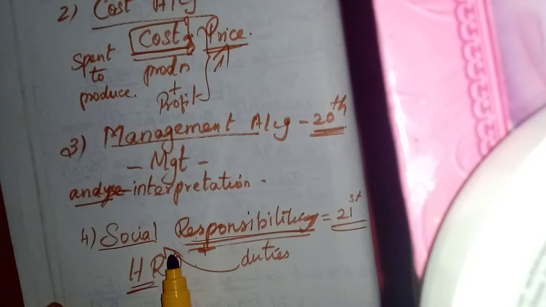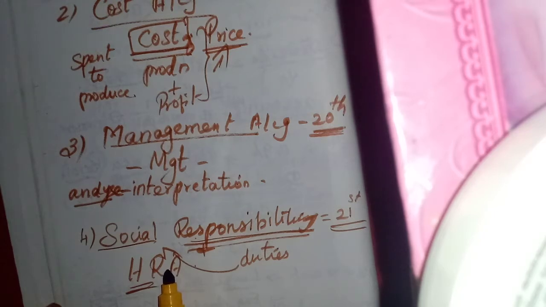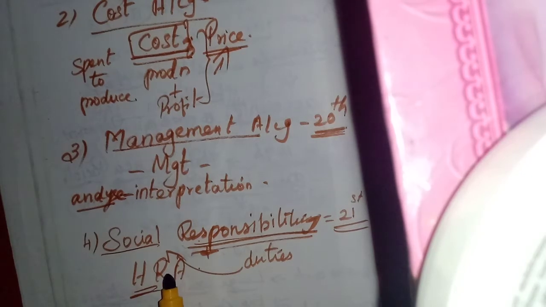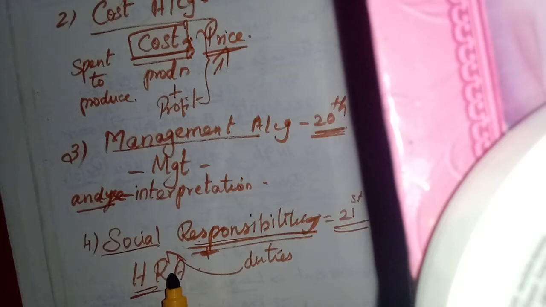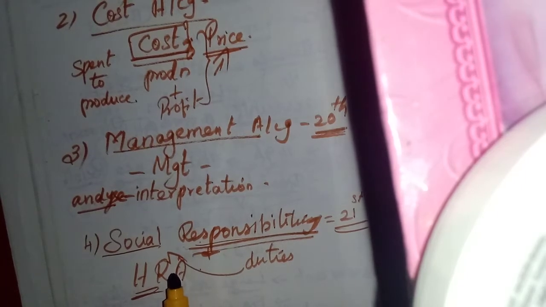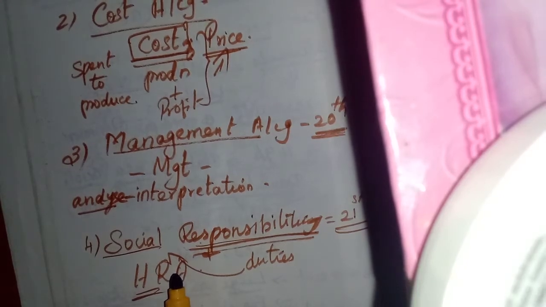The human resources are there, the human beings, all the employees, maybe skilled, unskilled, and managerial employees. Then the customers, creditors, and banks are also human beings dealing with the organization. Then the public as a whole, and the society where it is situated.